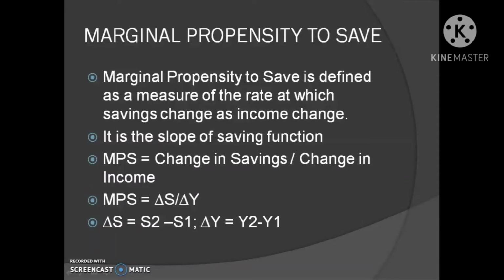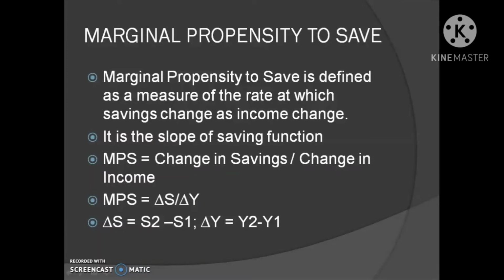Here delta S means change in savings, that is equal to S2 minus S1. Here S2 is the new level of savings, S1 is the original level of saving. Then delta Y is equal to Y2 minus Y1, whereas Y2 is the new level of income and Y1 is the original level of income.